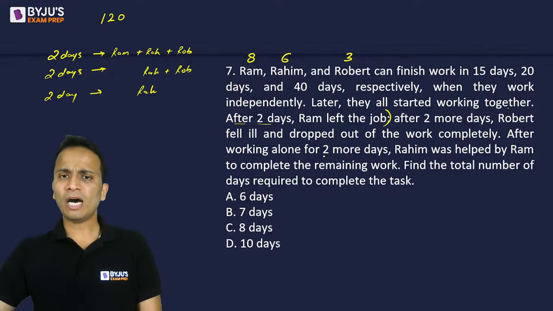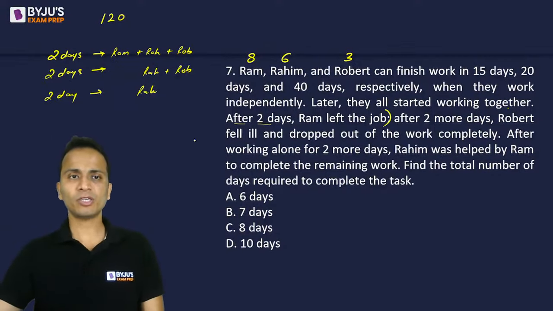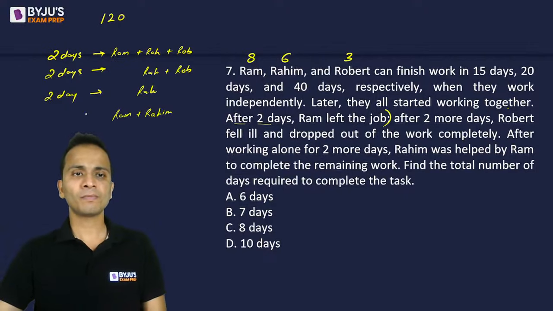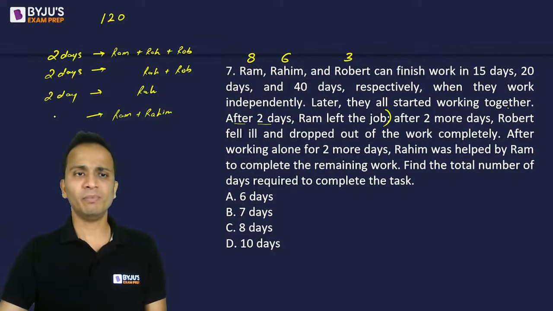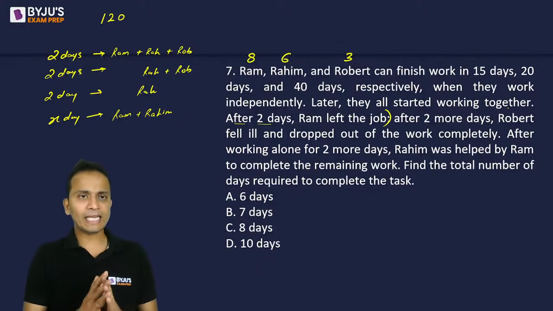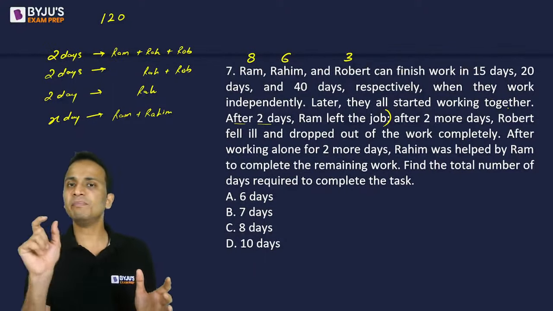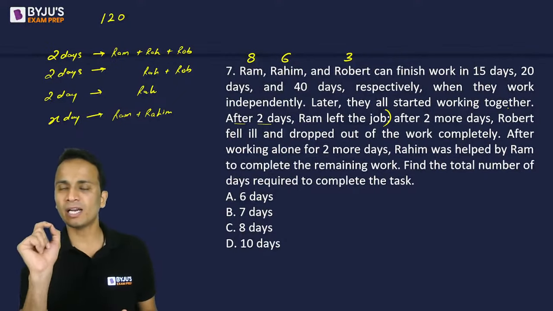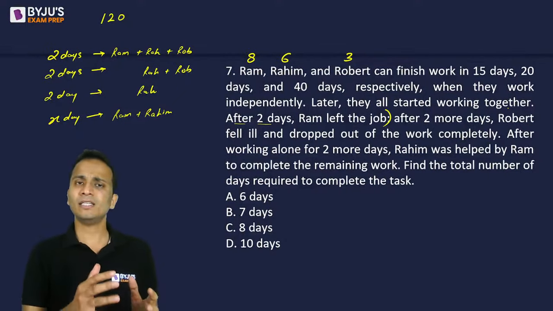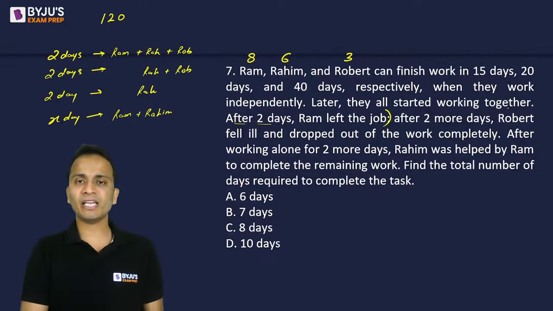Now, after working for 2 more days, Rahim alone, Ram has joined the work. So now Ram and Rahim are working on the work. And I don't know for how many days they will be working. So I'll assume for X days they will work and finish the entire work. So I can say that for the first 2 days, all three of them have worked. For the next 2 days, Rahim and Robert have worked. For the next 2 days, Rahim alone has worked. And then the remaining work is done by Ram and Rahim in X days. I can make an equation out of it.